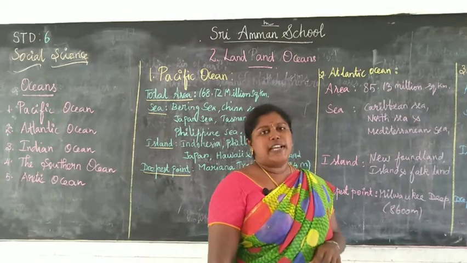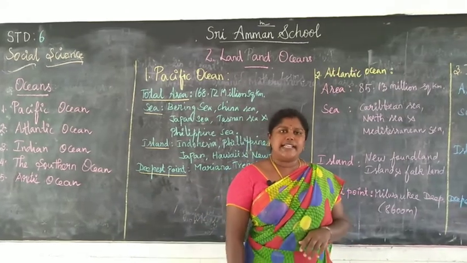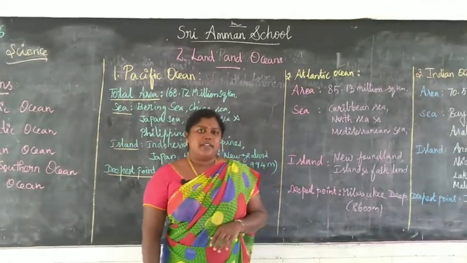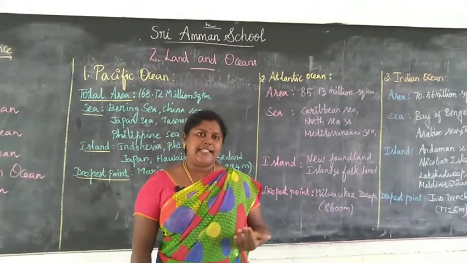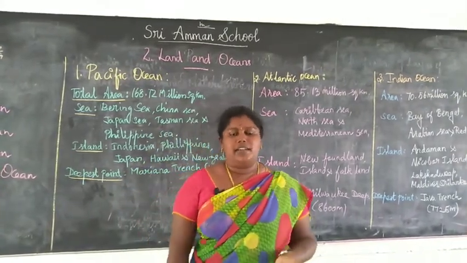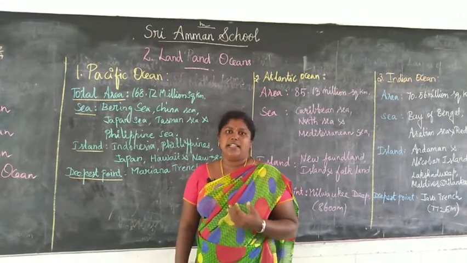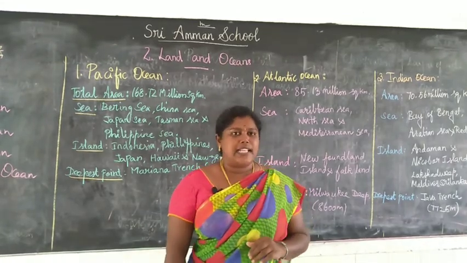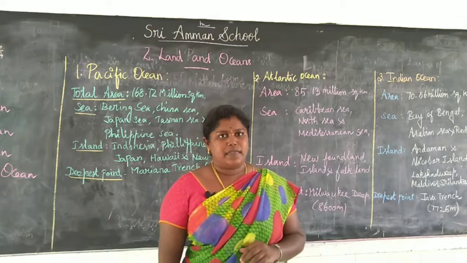The Pacific Ocean is more or less triangular in shape. In the south it is bounded by Antarctica, and in the north it is bounded by the Arctic Ocean.